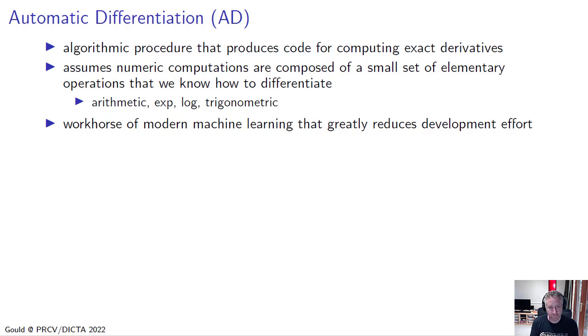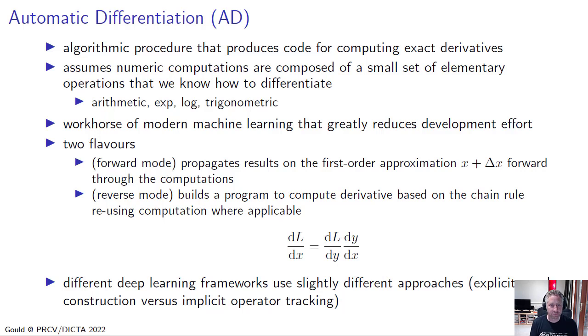There are two flavors of automatic differentiation. There's forward mode automatic differentiation, which propagates results on a first order approximation to the data, so x plus a delta x. And then there's reverse mode, which is perhaps more popular, and that builds a program to compute the derivative based on the chain rule of differentiation and reusing computations where applicable.